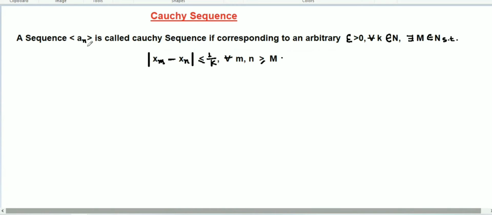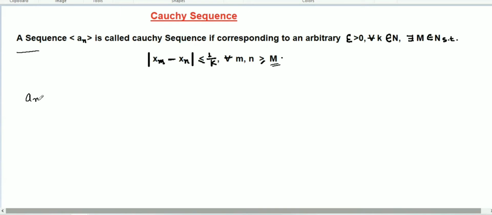So a Cauchy sequence a_n, this is a sequence, is called Cauchy sequence if corresponding to an arbitrary epsilon greater than 0, for all k belonging to natural numbers, there exists M belonging to natural numbers such that modulus of x_m minus x_n will be less than or equal to 1 over k for all m, n greater than or equal to M. I have explained in my previous video, but let's understand here again what this definition says.